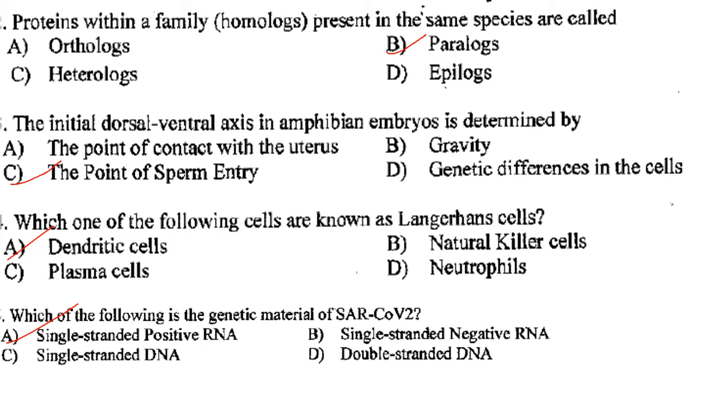Answer is option C. Which of the following cells are known as Langerhans cells? They are the dendritic cells. Answer is option A. Which of the following is the genetic material of SARS-CoV-2? It is the single-stranded positive RNA. Answer is A.